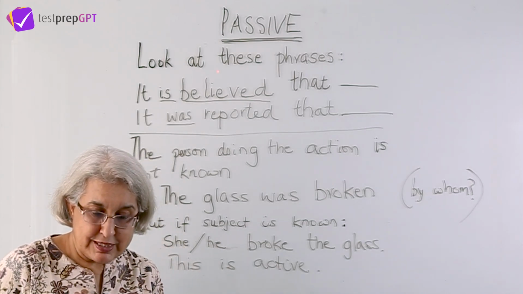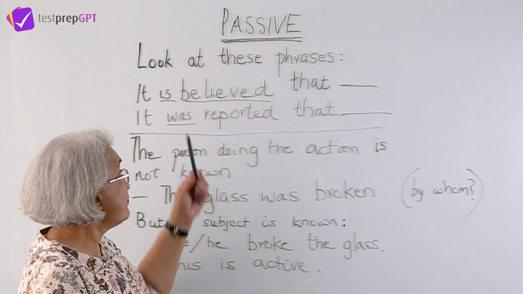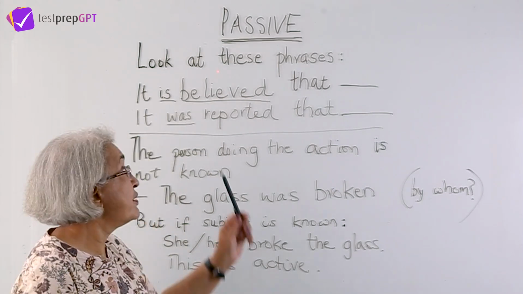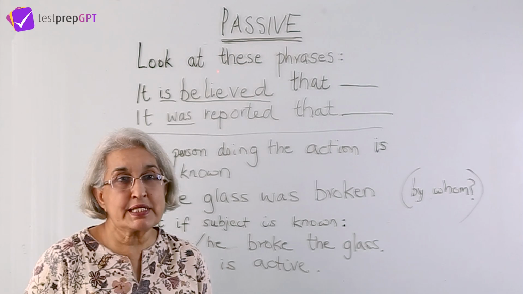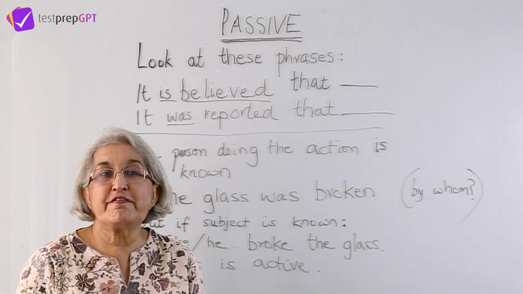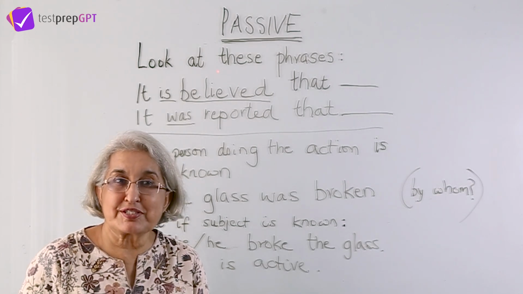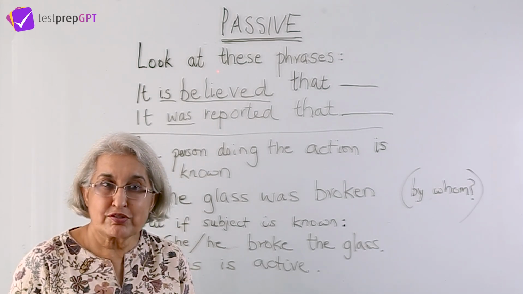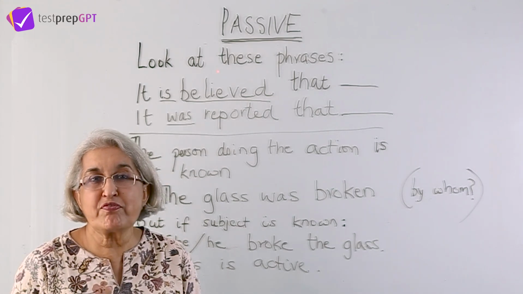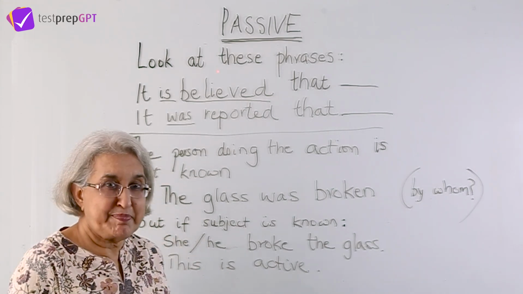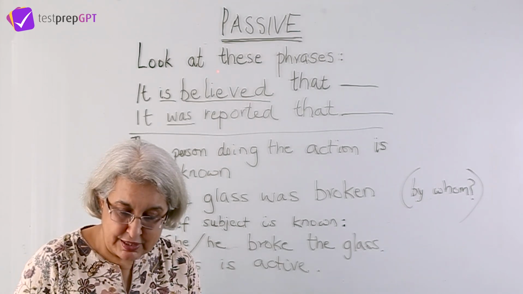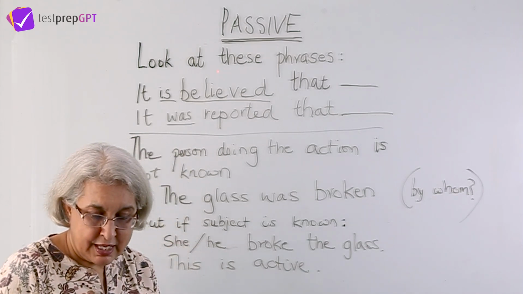What else do you notice? There is this form of the verb be, is, a helping verb. Which is the main verb? Believe, report. This is in the past. So we know that in passive sentences, the verb is in the past. So two things to remember. One, that in a passive sentence, there is the form of the verb be as a helping verb, and there is the verb in the past. It is in the past tense.